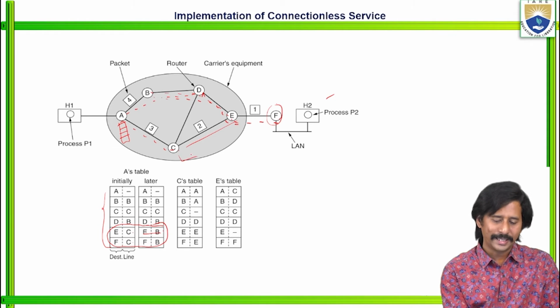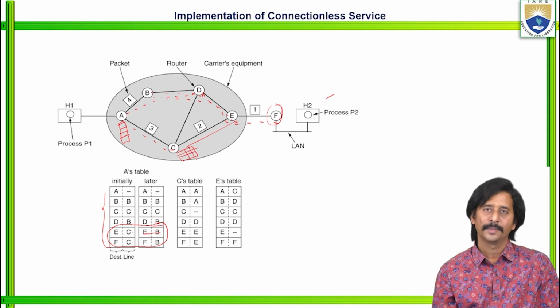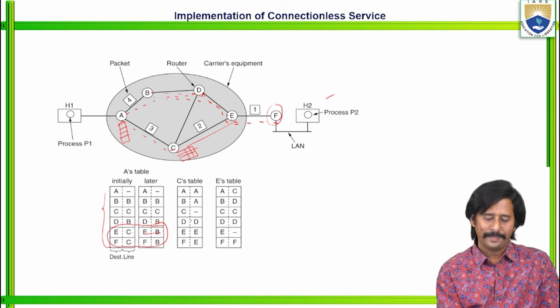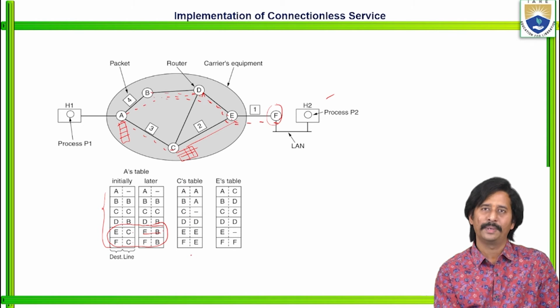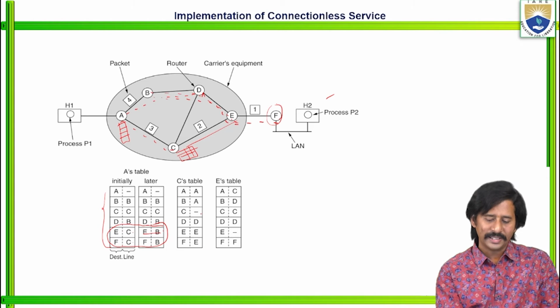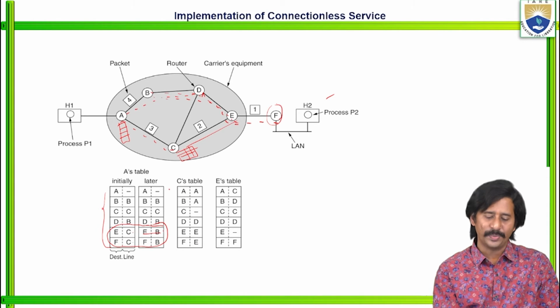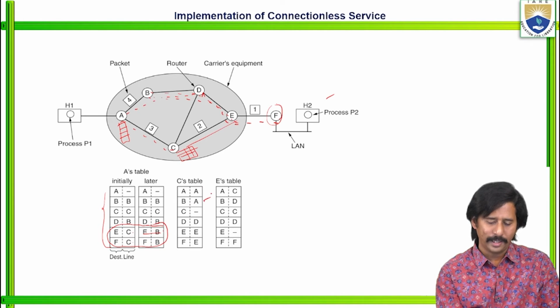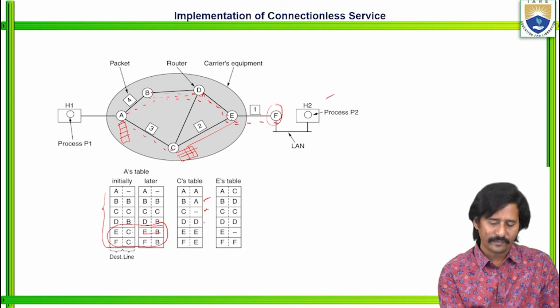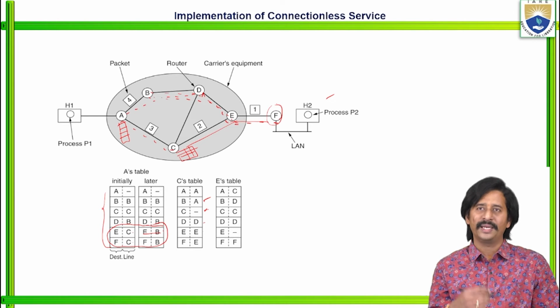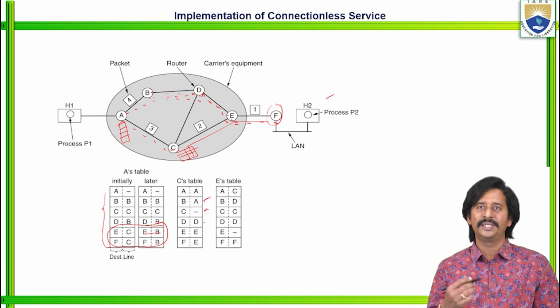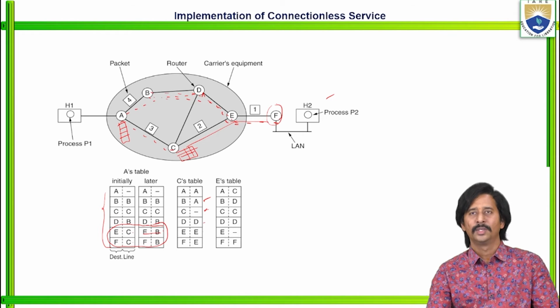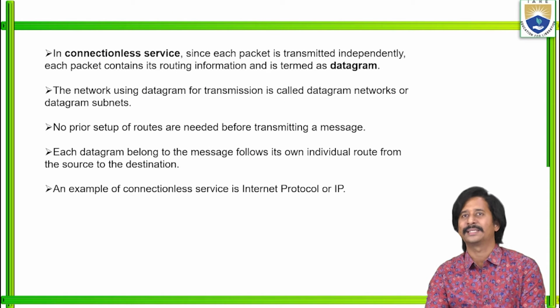Similarly, for router C, there is a routing table. See, A, B, C, D, F, these are the nodes or routers available in that particular subnet, and through which line the packets are transmitted. See, A to A, B means through A only, C to C, then D to D, E to E, F to E. So, F only from E. Similarly, we have to maintain this for each and every router in that particular subnet. So, that is the implementation of connectionless service.